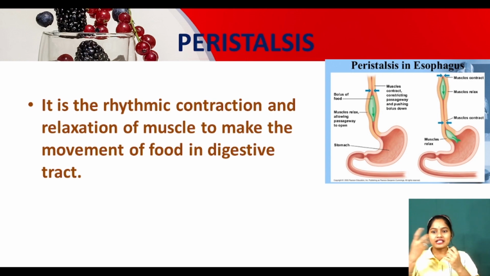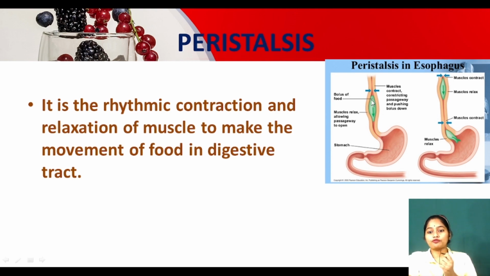See, the saliva is added to the food and it becomes slippery, so it will be easy for the food to pass through our food pipe with the help of peristaltic movement. The process is called peristalsis and the movement is called peristaltic movement. Clear? Okay, see, look at the diagram.